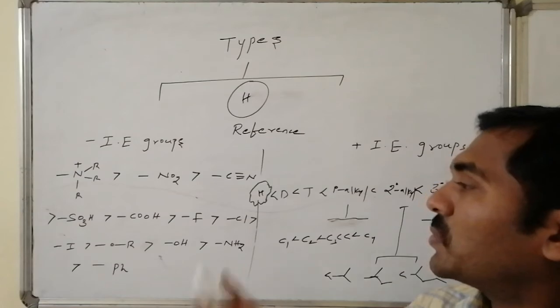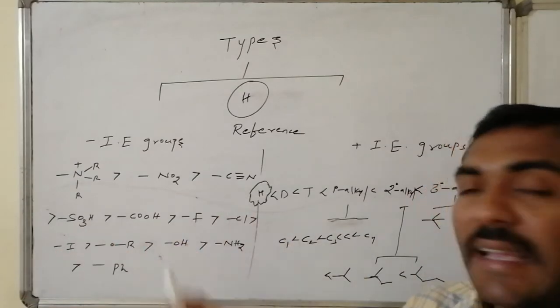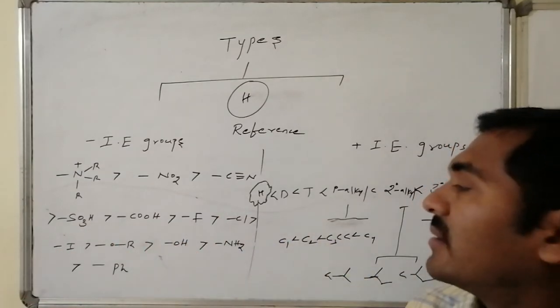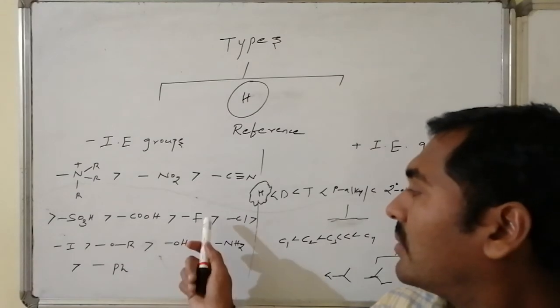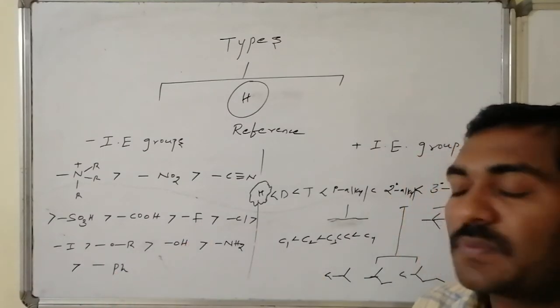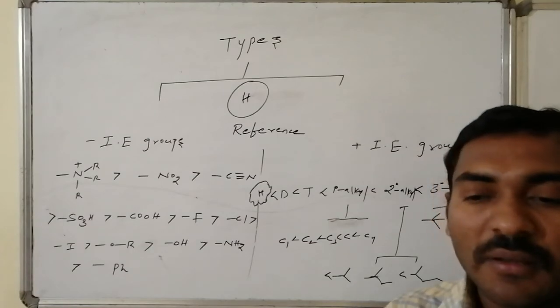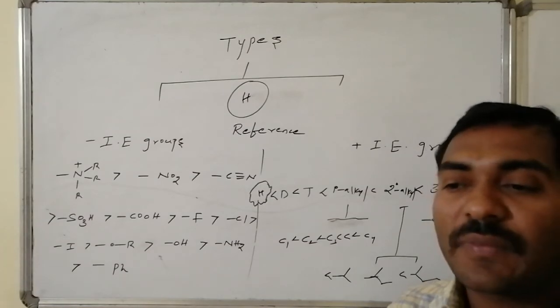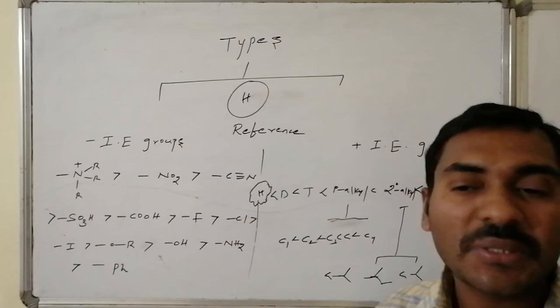Then after that, nitro group, cyano group, sulfonic acid, fluorine, chlorine, bromine, iodine, followed by alkoxy group, alcohol group, NH2 group, and the phenyl group is having a little minus inductive effect. Then after that hydrogen comes into existence.